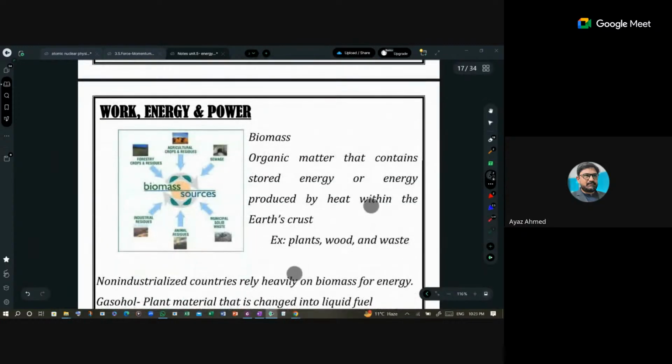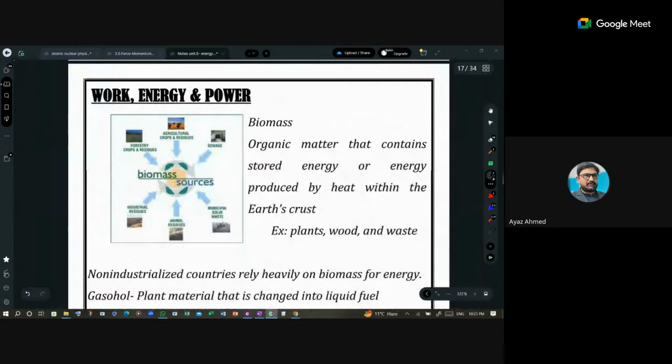One by one we will discuss these. What is the biomass resource? When there is decomposition of organic compounds, they are converted into biomass. Biomass means the mass which is used to produce natural energy.